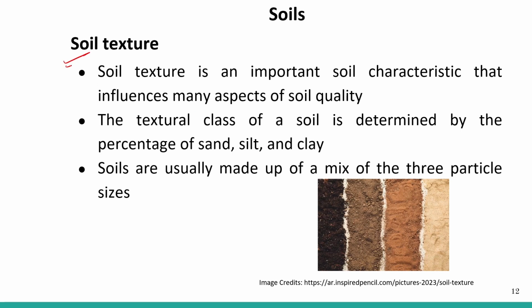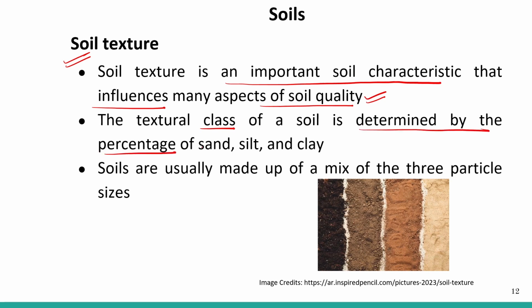Soil texture is very important. Soil texture is an important soil characteristic that influences many aspects of soil quality. The textural class of a soil is determined by the percentage of sand, silt, and clay. So these are the different types of soil particles: sand, silt, and clay. Three different types of soil particles, right? And their percentage decides the texture of the soil.